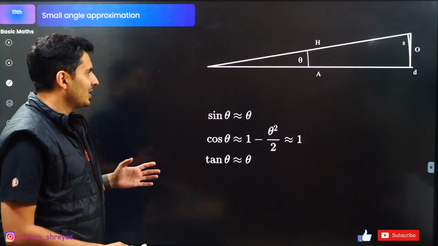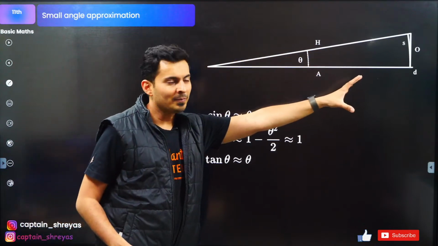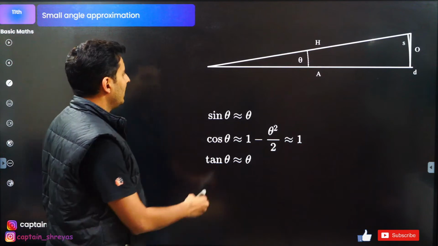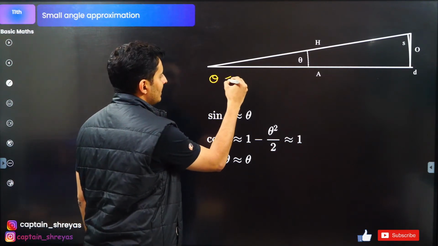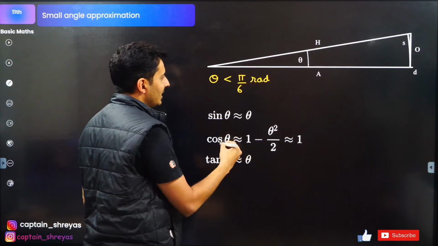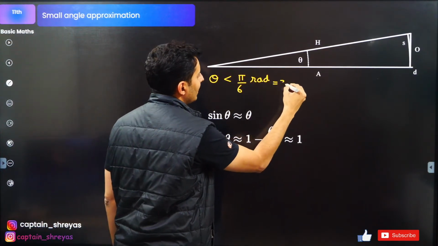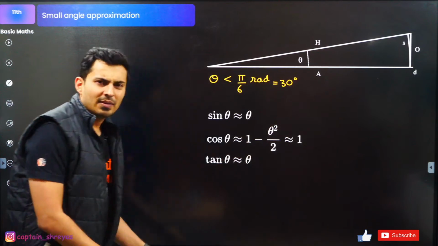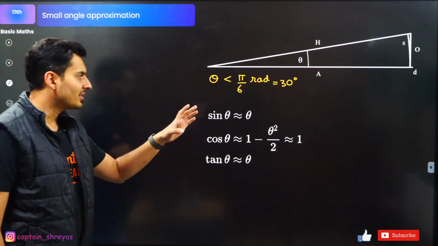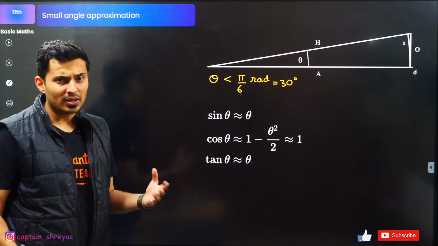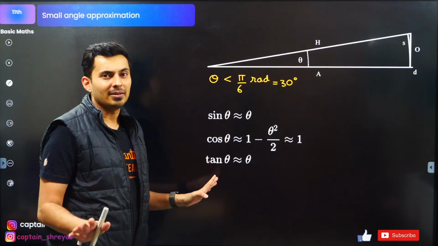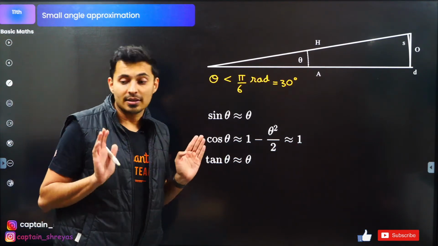Small angle approximation. Whenever the angle is very small, typically, basically what I mean is theta is less than pi by 6 radian. Pi by 6 radian is basically 30 degrees. Okay, whenever 20 degrees, 15 degrees, 10 degrees, 8 degrees, 0.5 degrees. So whenever you have to find the sine, cos, tan, here is what you do. Sine theta will be theta, tan theta will also be theta. But theta is in radians.